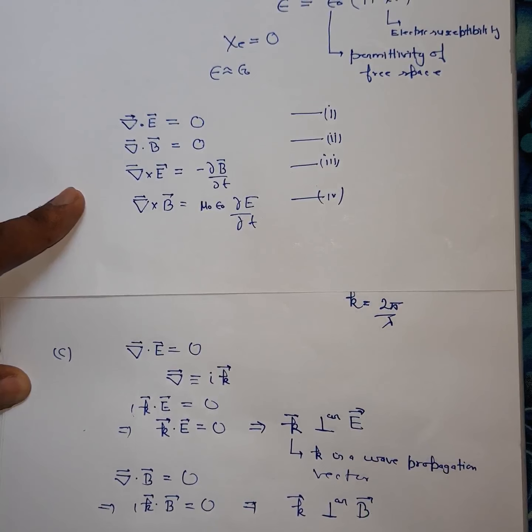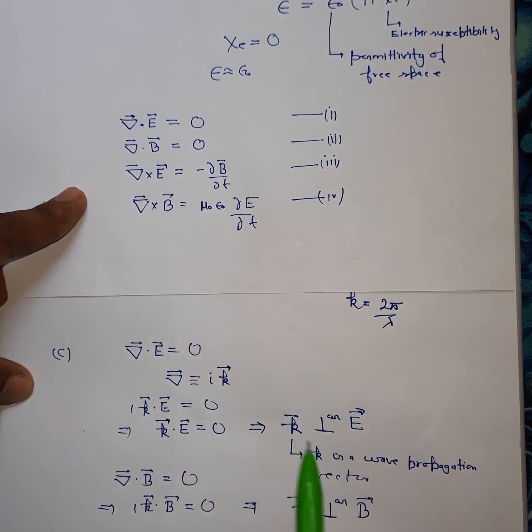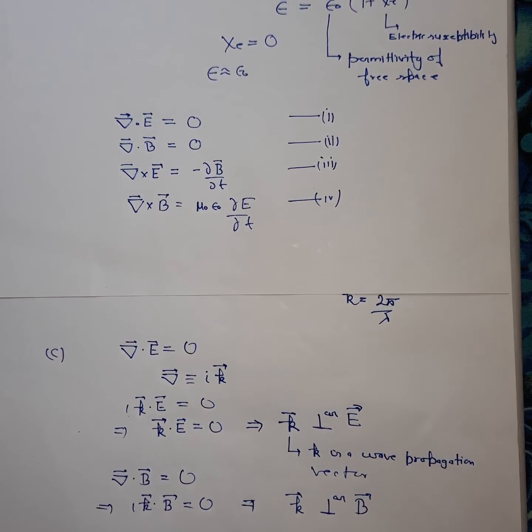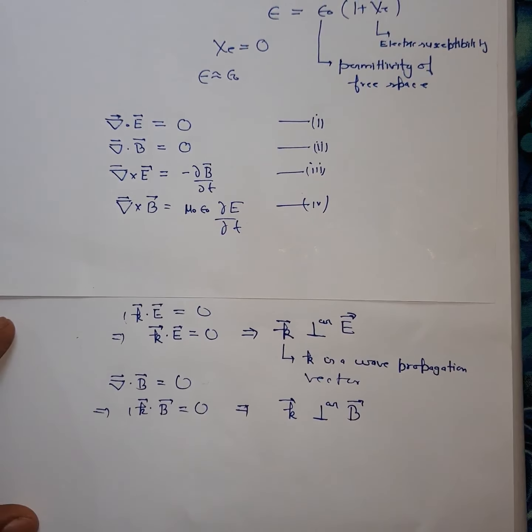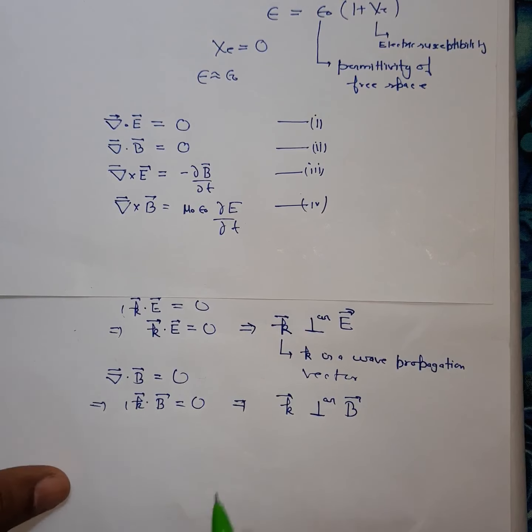So from this discussion, you find that k is perpendicular to electric field and k is also perpendicular to magnetic field. Therefore we can conclude that electric field and magnetic field oscillations are perpendicular to the direction of propagation.